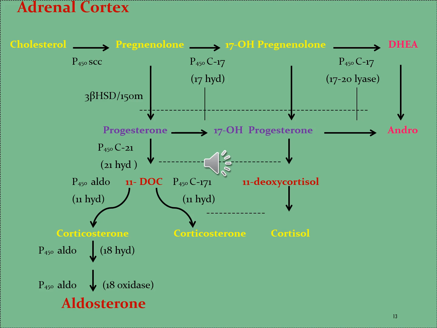It is the only enzyme in the adrenal pathway of corticosteroid synthesis that is not a member of the cytochrome P450 family. It is also present in other steroid-producing tissues, including the ovary, testes, and placenta.